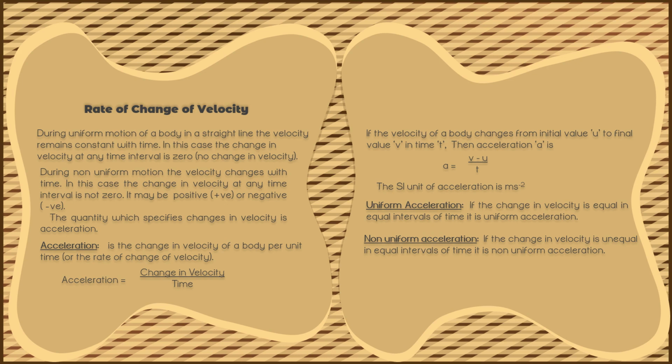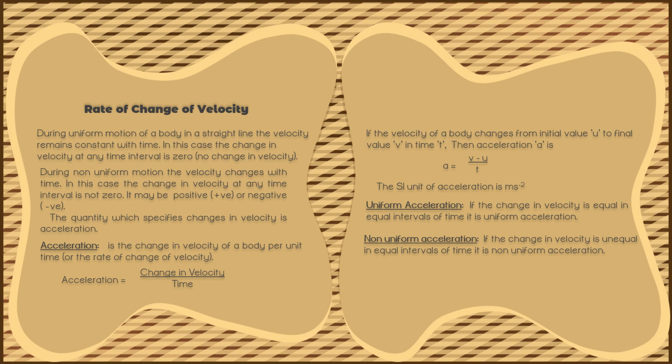If the velocity of the body changes from u to v in time t, then acceleration is equal to change in velocity per unit time, which is final velocity minus initial velocity upon time taken. It is represented as small a is equal to v minus u upon t, and the SI unit of acceleration is meter per second square. As acceleration has both magnitude and direction, it is a vector quantity.